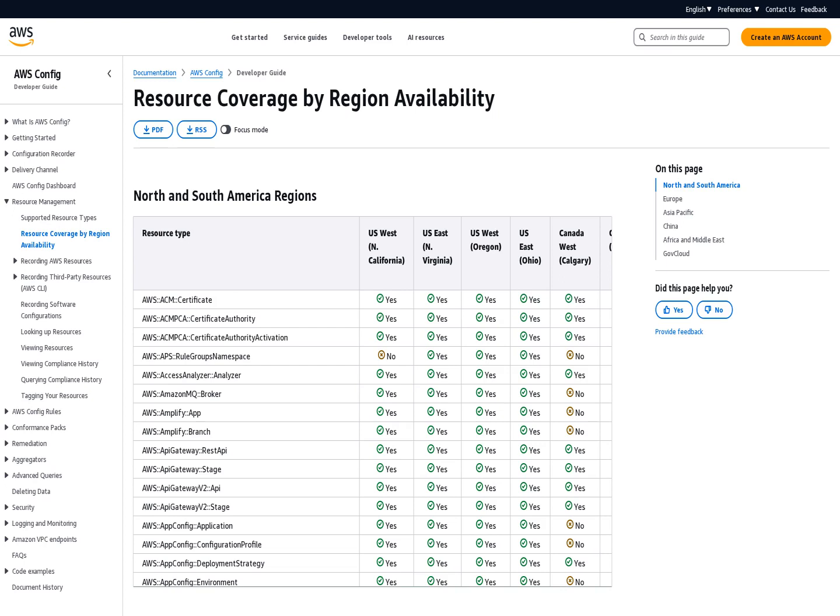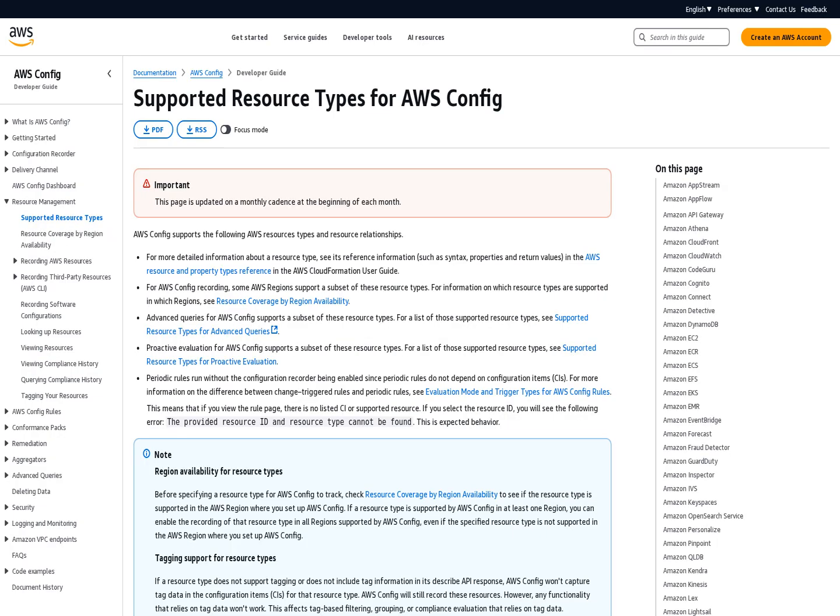AWS Config now supports 13 new resource types, providing greater coverage over your AWS environment. This expansion enables you to effectively discover, assess, audit, and remediate an even broader range of resources. With this launch, if you have enabled recording for all resource types, then AWS Config will automatically track these new additions. You can now use AWS Config to monitor the newly supported resource types in all AWS regions where the supported resources are available.